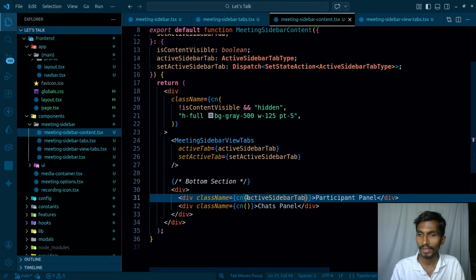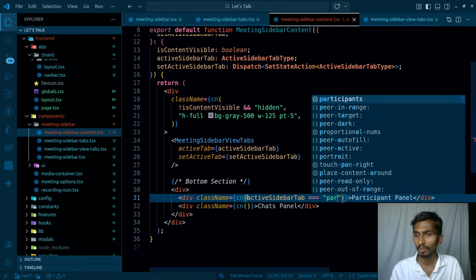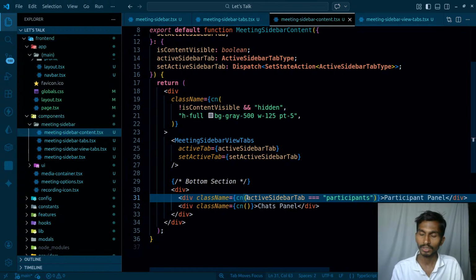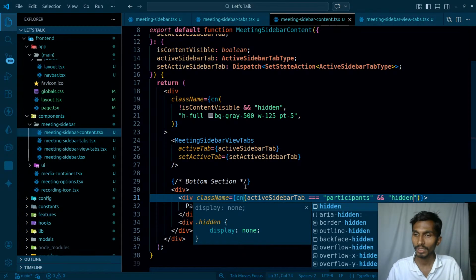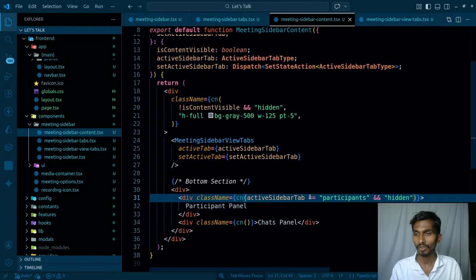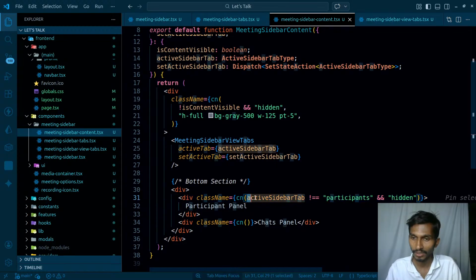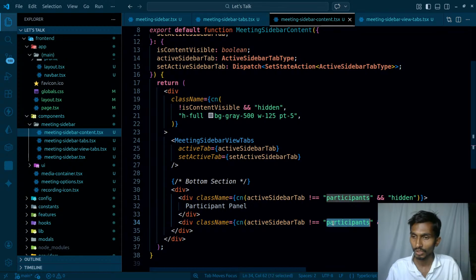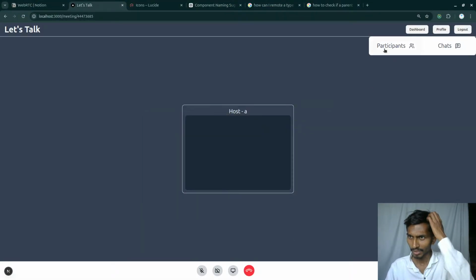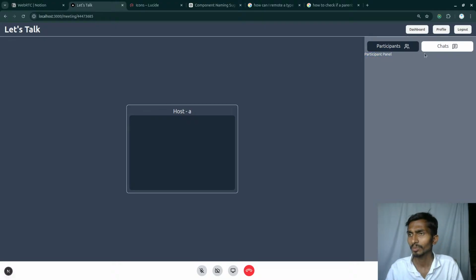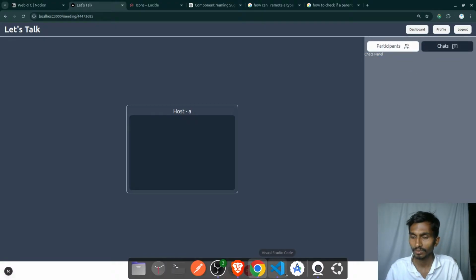If active sidebar is equal to participants, in that case that's okay. But if that's not equal to participants, then make it hidden. When do I have to make it hidden? When the value of this is not equal to participants, at that time make it hidden. And the same goes for this. If the value is not equal to chats, at that time I'm going to make it hidden, and that's it. That's okay. So if I click on participants, I simply get the participant panel. If I click on the chats, I simply get the chats panel.